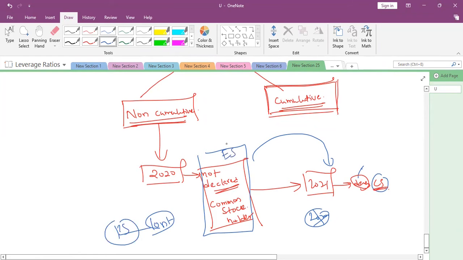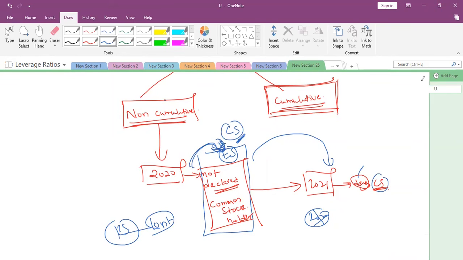Anyhow, equity shareholders, the common stockholders, are risk takers. Whether it is paid or not, what the board of directors decides, they will follow. However, preference shareholders are not risk takers, so they should be paid.